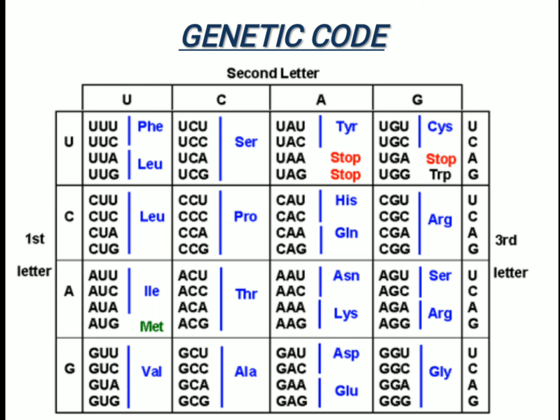Now in this figure you are seeing that every triplet code corresponds to a particular amino acid. This triplet code, we call it codon, C-O-D-O-N. There are a number of amino acids which are being coded by more than one codon.